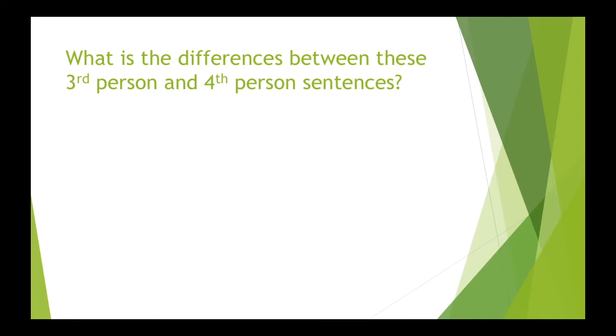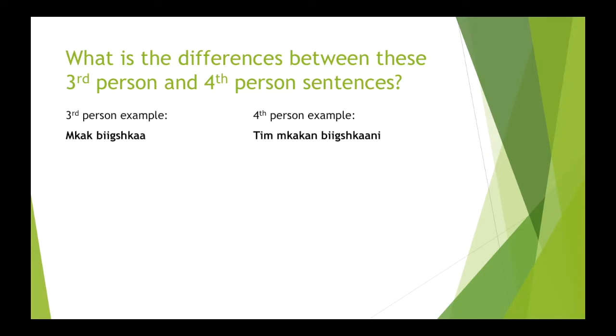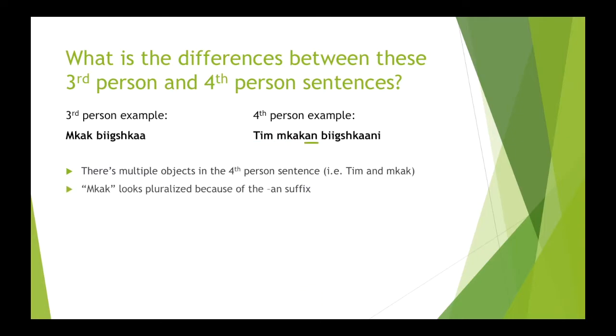So what is the difference between these third person and fourth person sentences? Our third person example is mkak bikshka, whereas our fourth person example is Tim mkakan bikshkane. So right off the bat, in our fourth person example, we have multiple objects in the same sentence. So we have Tim and mkak, which means box. Also, the word mkak looks pluralized with that an suffix that we've been learning about.